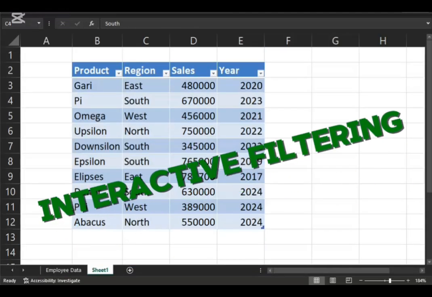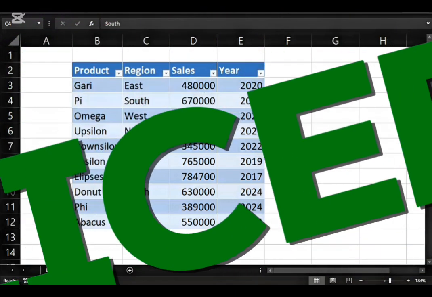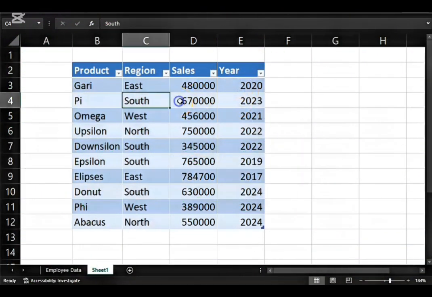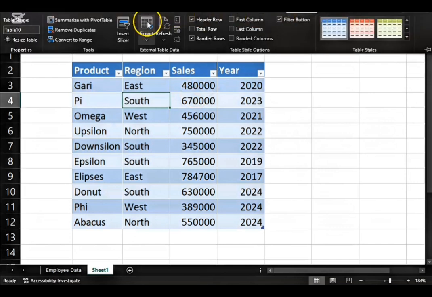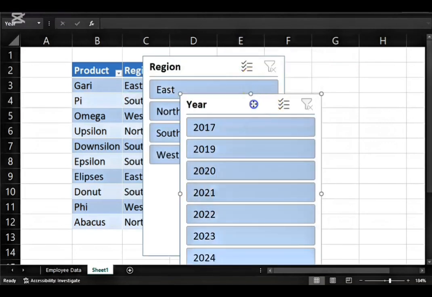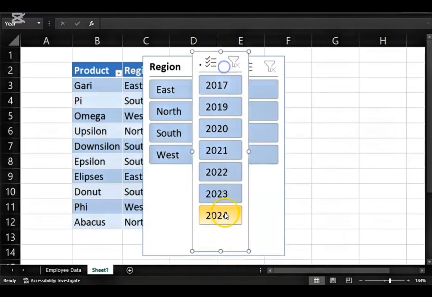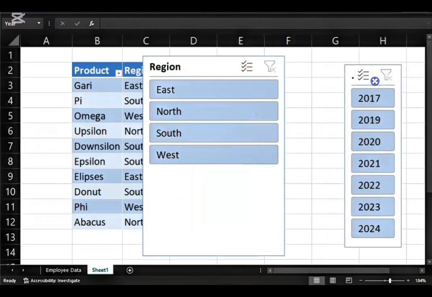All right, let's go beyond the basic filtering to interactive filtering using slicers. To do that, click on anywhere in your data, go to table design and insert slicer. You can choose the columns of your choice. These are mine, and minimize this, bring this up, minimize and move it aside.